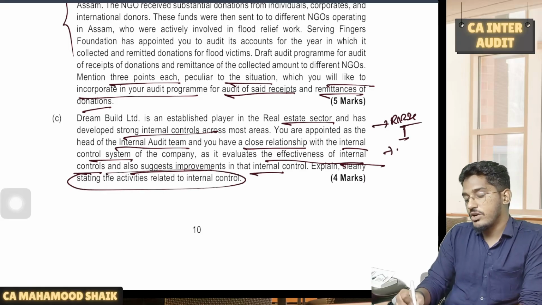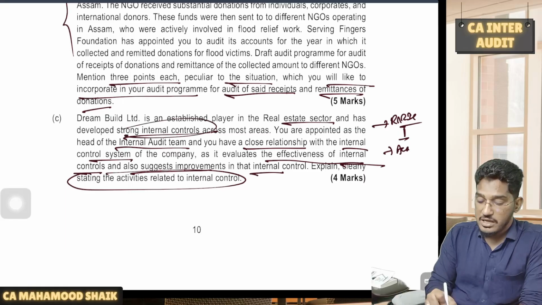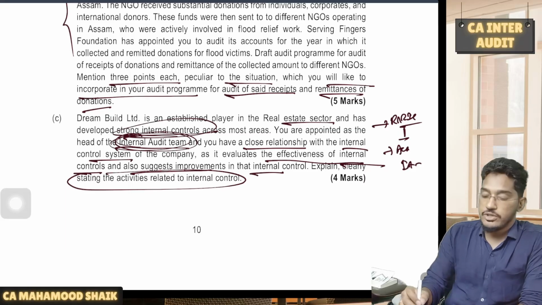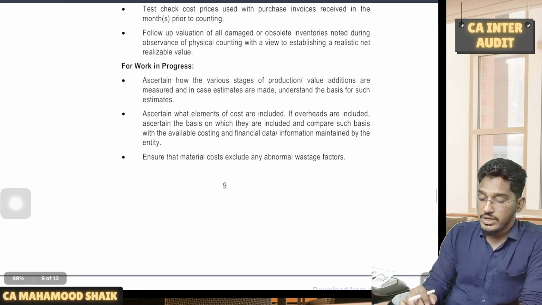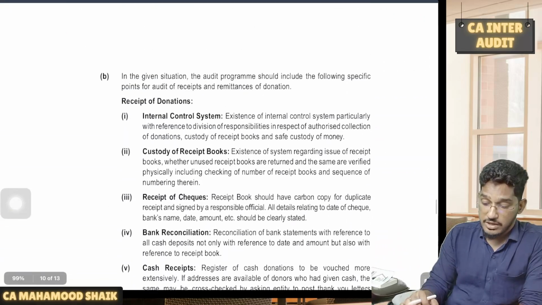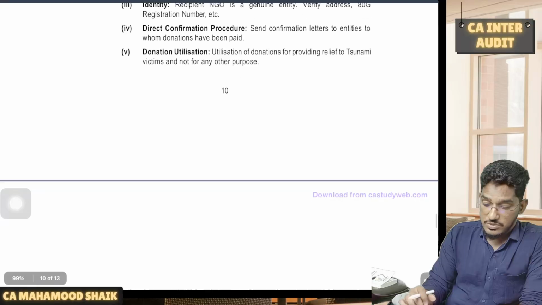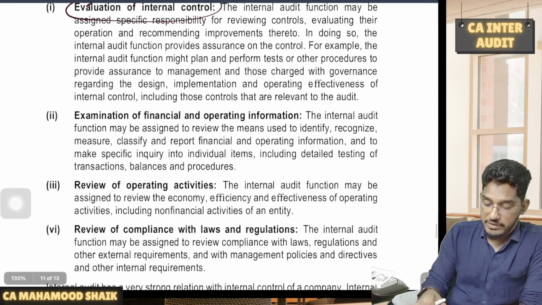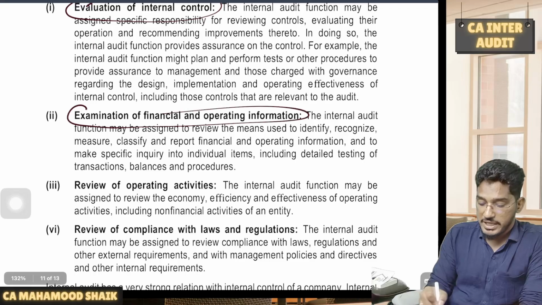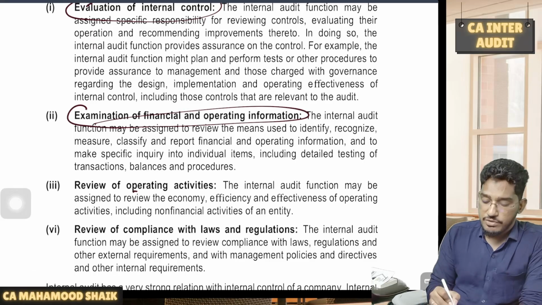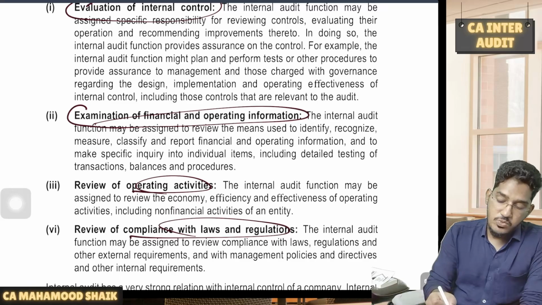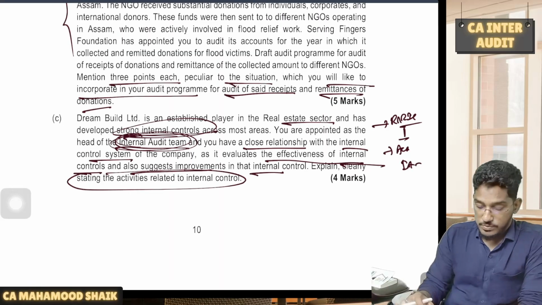You will find one question: what are the activities of the internal auditor with relation to internal controls? What internal auditors are supposed to do with regard to internal controls. As an internal auditor, you have to evaluate the effectiveness of internal controls. You will examine operating and financial information. You will also review the operating activities and check the compliance with laws and regulations. So this is what as an internal auditor you are supposed to do.